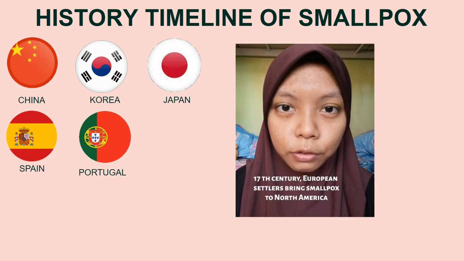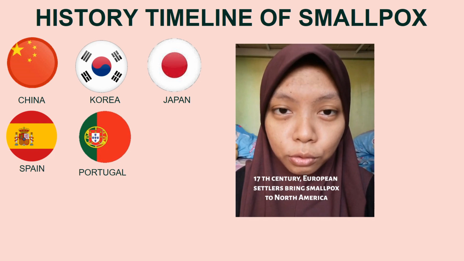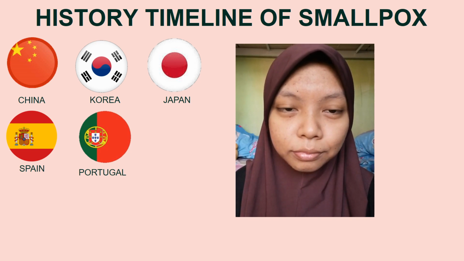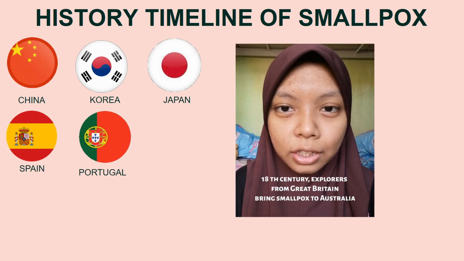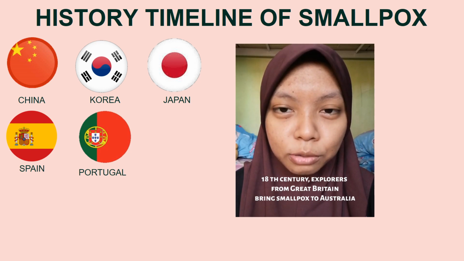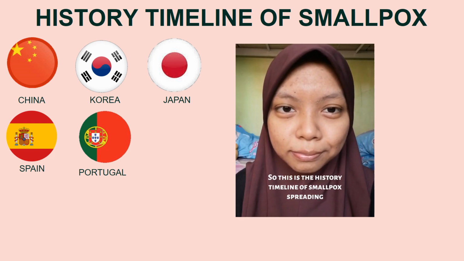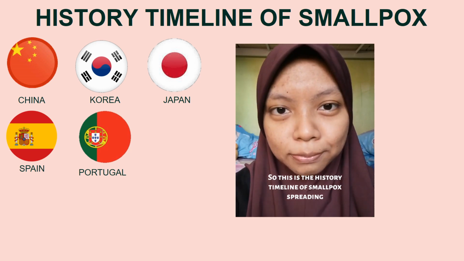In the 17th century, European settlers brought smallpox to North America. In the 18th century, explorers from Great Britain brought smallpox to Australia. So this is the history timeline of smallpox spreading.